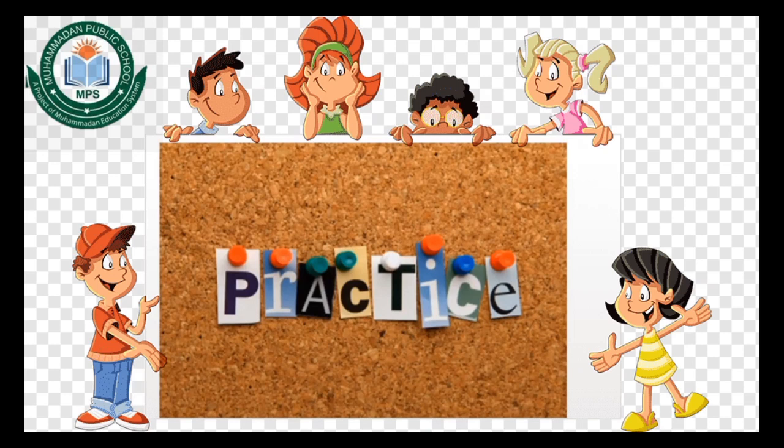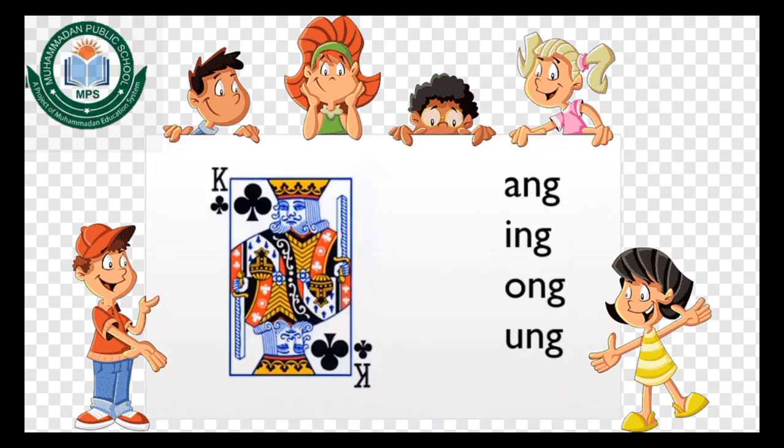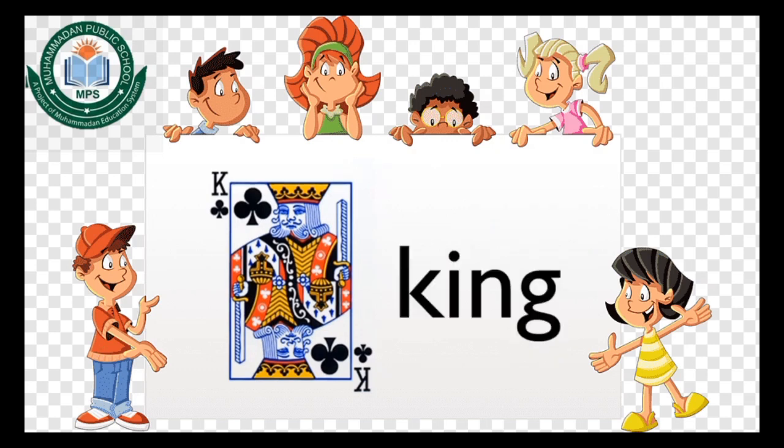Let's practice. King. What is the welded sound ending for the word king? King ends with the welded sound I-N-G that says ing. K-I-N-G, king. When we say the sound, there are 2 parts.